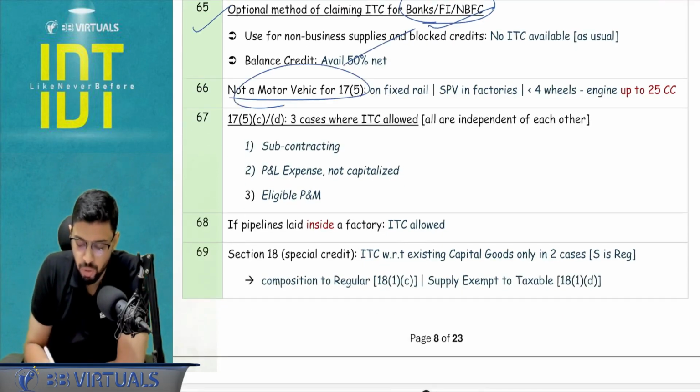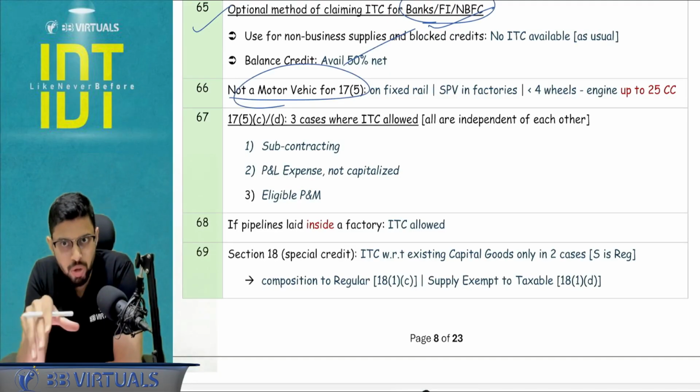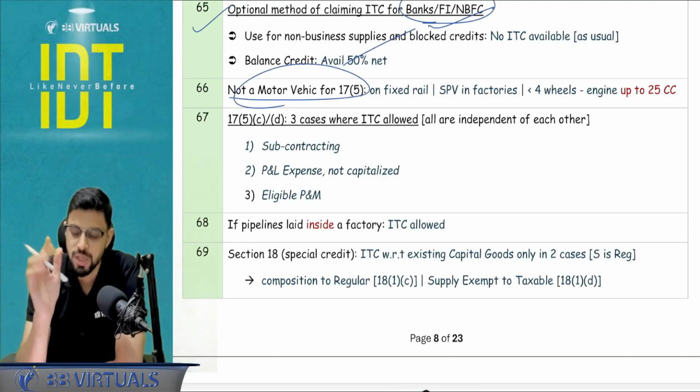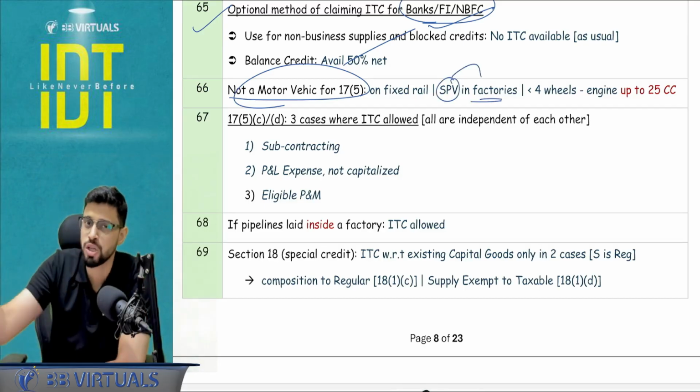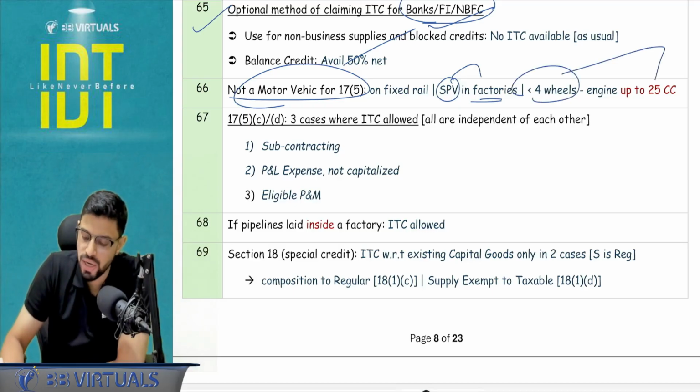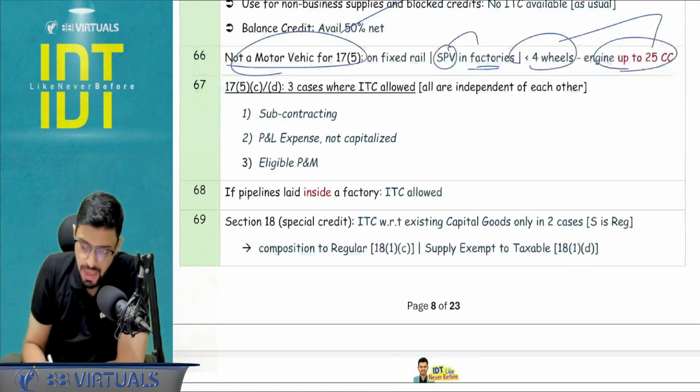Just a point to be noted for motor vehicle. This is not a motor vehicle under block credit: fixed rail that is going to run, so railway coaches basically. Special purpose vehicle in factory. So these are small motor vehicle kind of things, but they are not for general use of people. They are in factory for maybe transporting the goods. And less than 4-wheel, engine capacity up to 25 cc. So these are not motor vehicles. You will get the ITC.